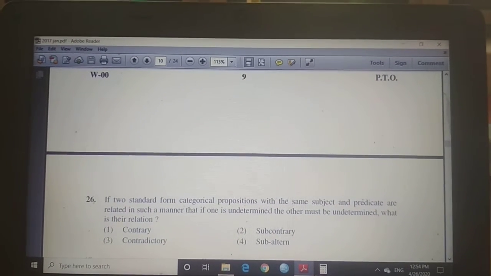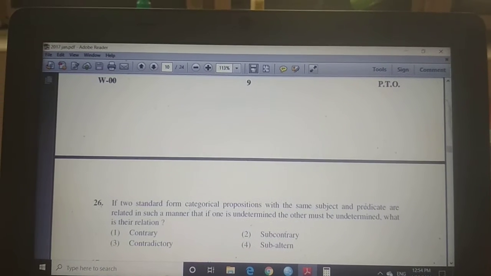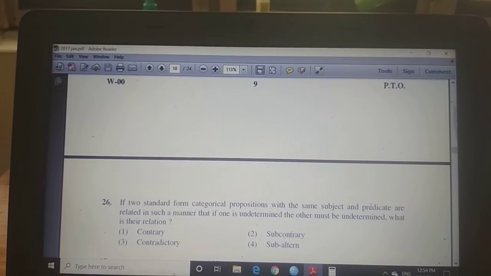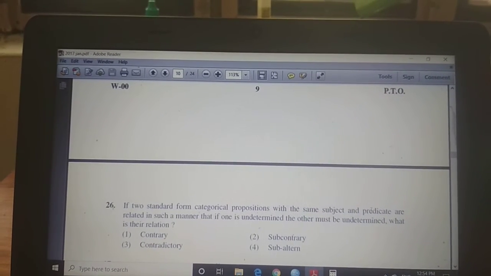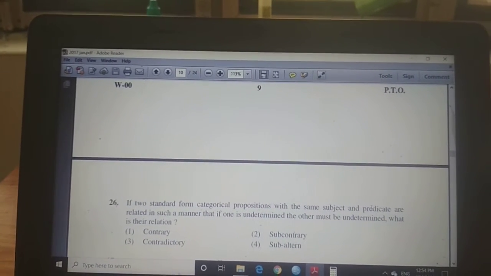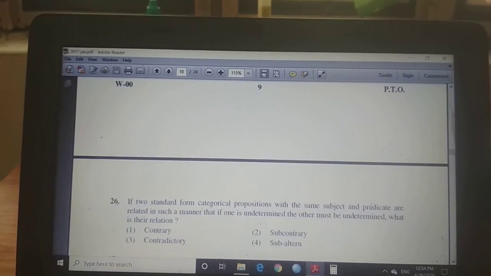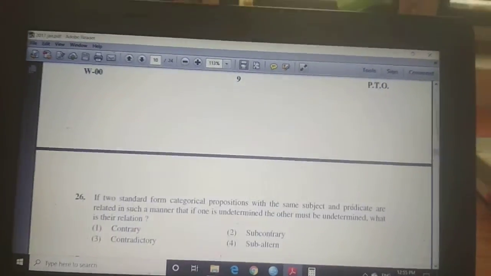We already discussed that if one statement is undetermined and another must also be undetermined, it is only in the case of the contradictory relationship, which exists between all and some not, and no and some, or I can say between A and O, or E and I. So the straightforward answer is contradictory relationship.